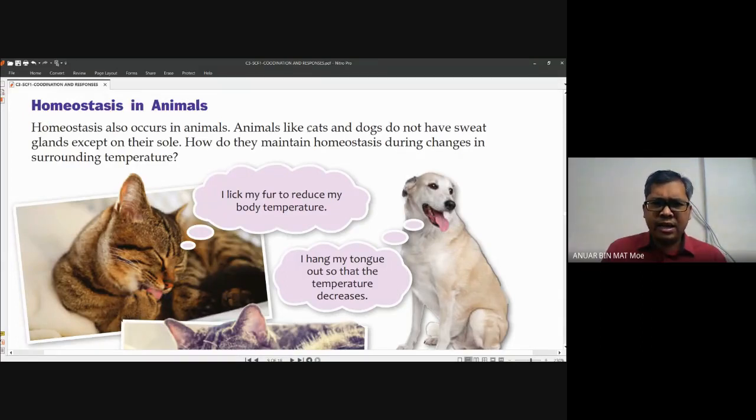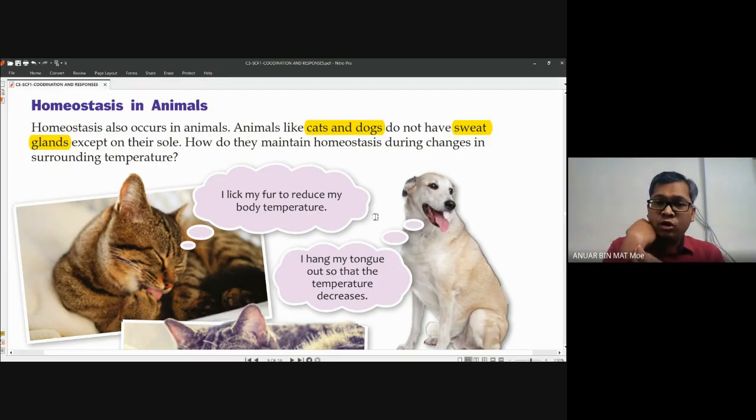You must understand that cats and dogs do not have sweat glands. What is sweat gland? A sweat gland is a special feature on the skin of human, for example, because we do not have furry hair.